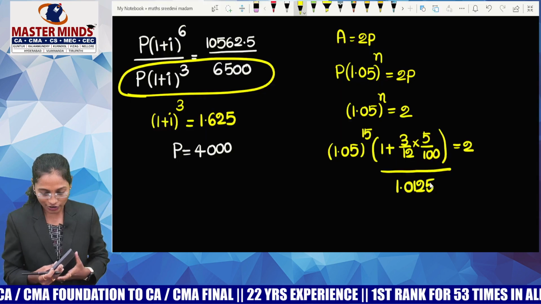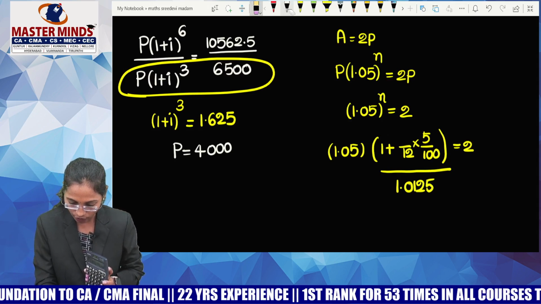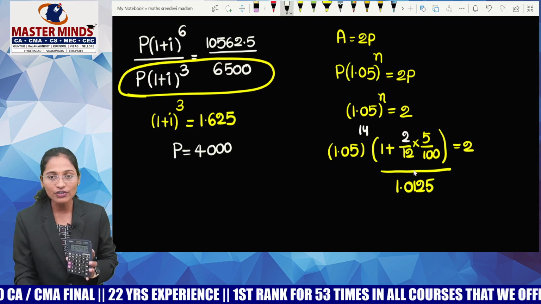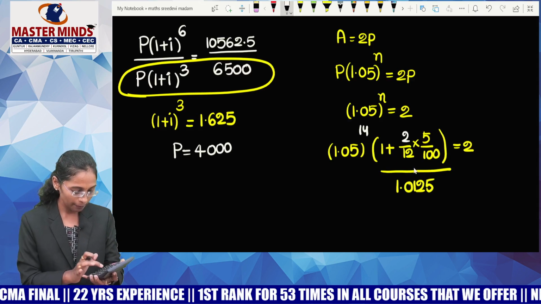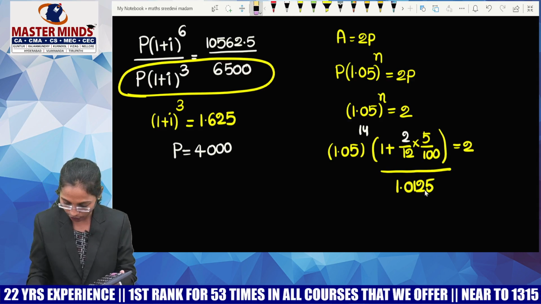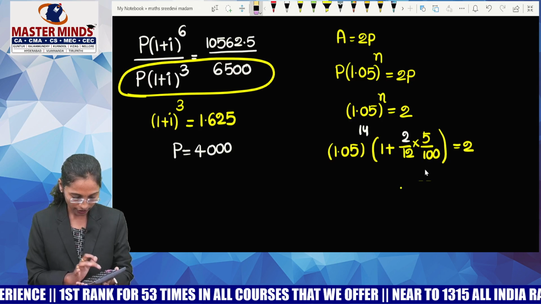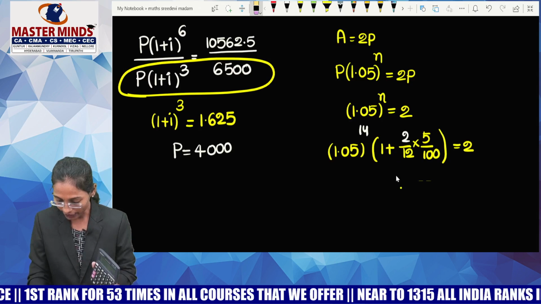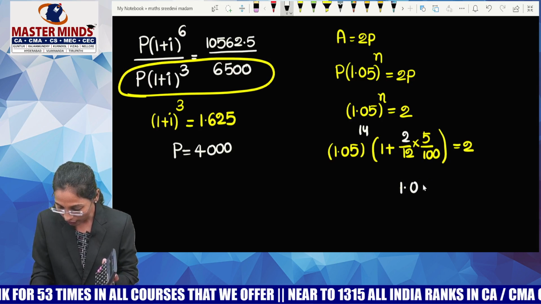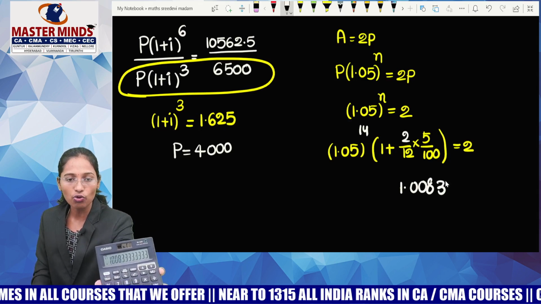Option B, 14 years, 2 months means I have to calculate power 14. 2 months means I have to write 2 by 12. Now can you please do this first? 2 into 5 by 1200 plus 1. Guys, whatever I get, I'll write. I'm not afraid of that. 1.0083 bar is what I got.